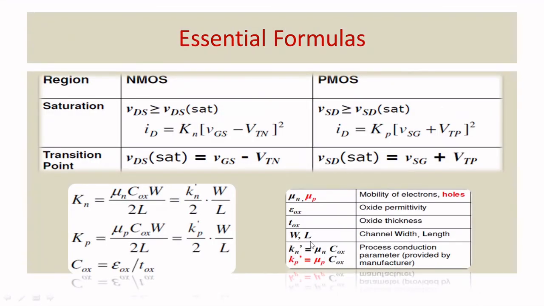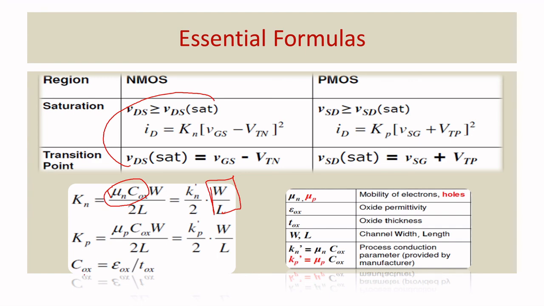Okay, so these are very important formulas to solve the problems. It will help you a lot. So basically, when you go for NMOS in the saturation region, VDS will be greater than or equal to VDS sat, where VDS sat equals VGS minus VTN. So basically, the current will be Kn times VGS minus VTN whole square. Kn is the conduction parameter, that is mu Cox W divided by 2L. The product of mu and Cox is represented by Kn dash. What you want to understand is that width and length are very important, and the threshold is very important in the MOSFET. Based on these three only, the current will be produced, right?